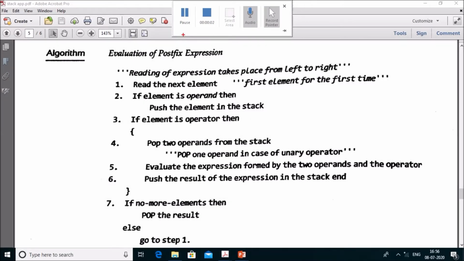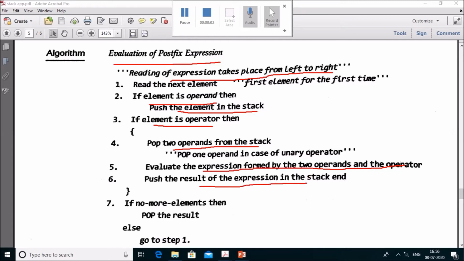Now we learn how you can evaluate a postfix expression with the help of an algorithm. You have to read the expression from left to right. If the element is an operand, then you have to push the element onto the stack. If the element is an operator, you have to pop 2 operands from the stack, calculate the value of the operands with the operator, and push the value to the stack.